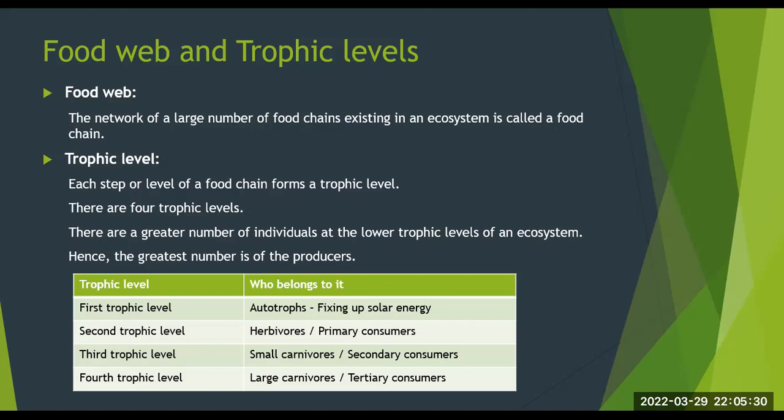So the first trophic level is of autotrophs, which fix up solar energy. Second trophic level has herbivores, which are also called primary consumers. Third trophic level has small carnivores, and they are also referred to as secondary consumers. Fourth trophic level has large carnivores, which are also called tertiary consumers.